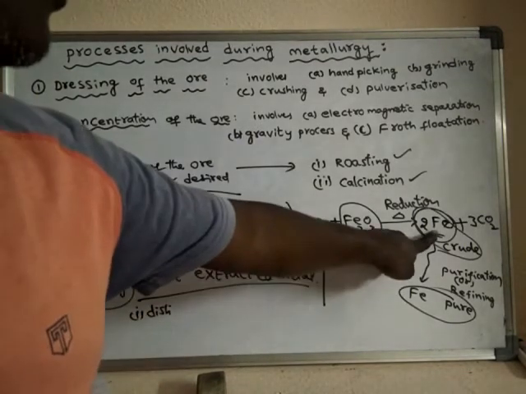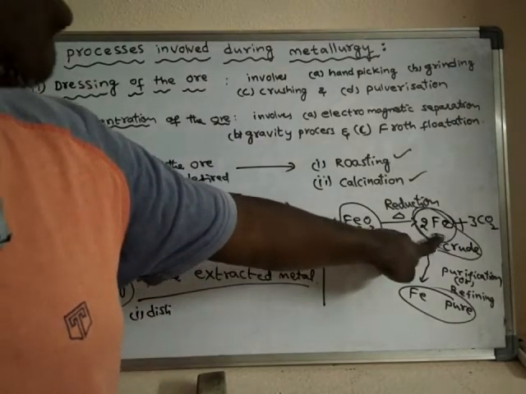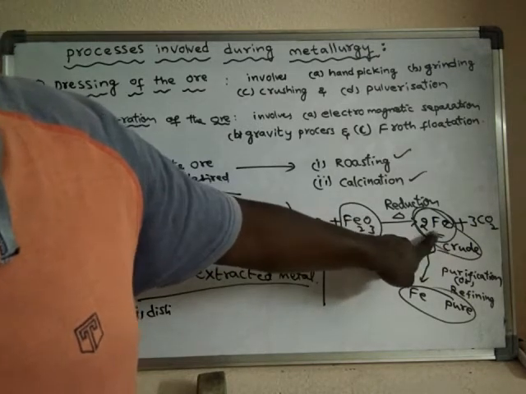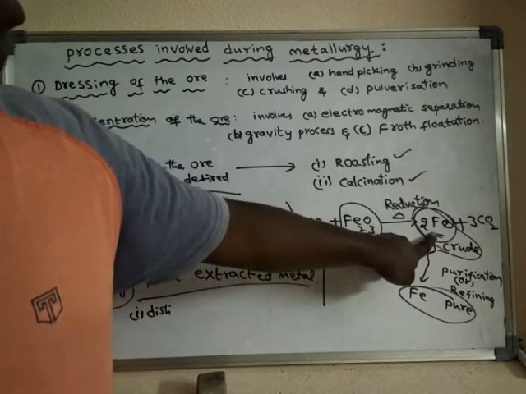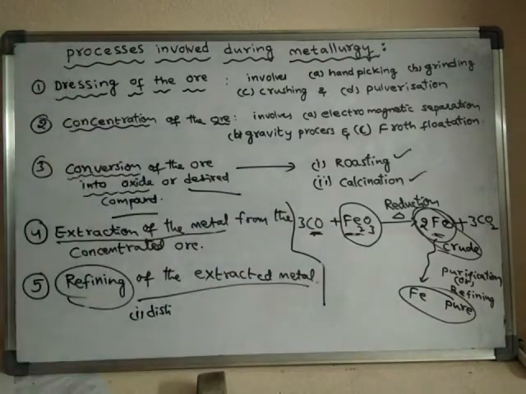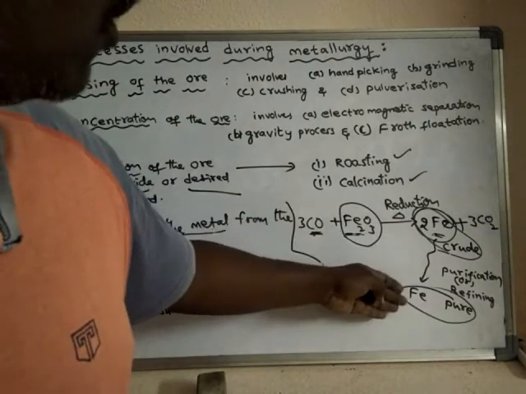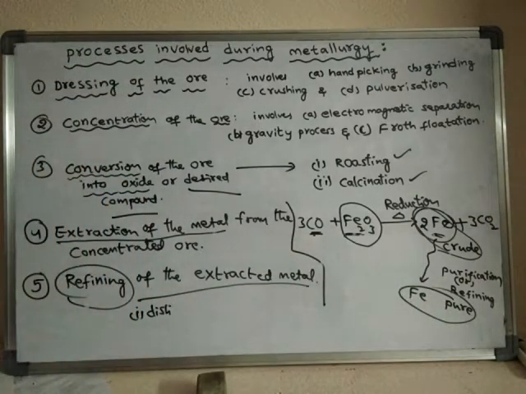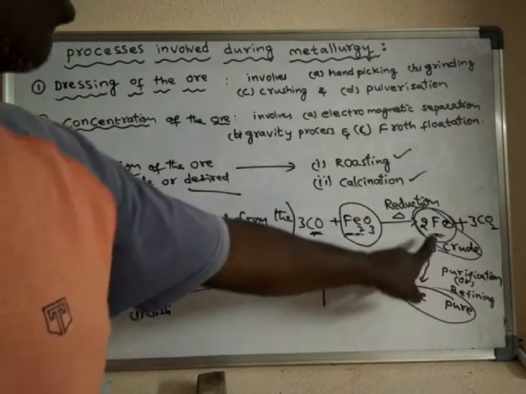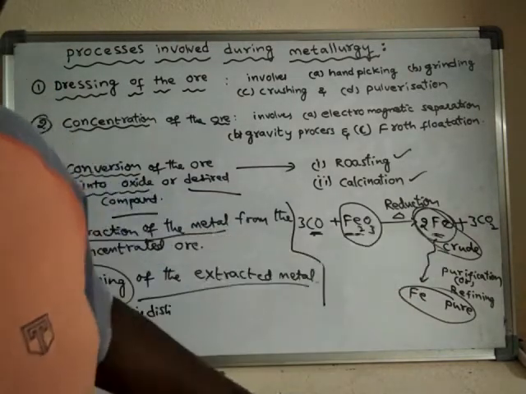The extracted metal is in crude form because it contains some impurities along with it. Now this should be converted into the pure form of the metal. The process is said to be refining. So, refining of the extracted metal. It is the last process.